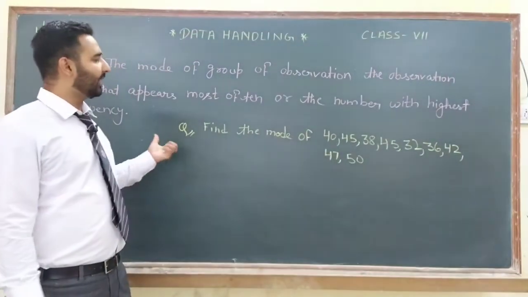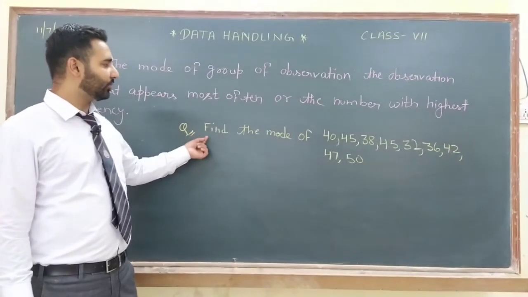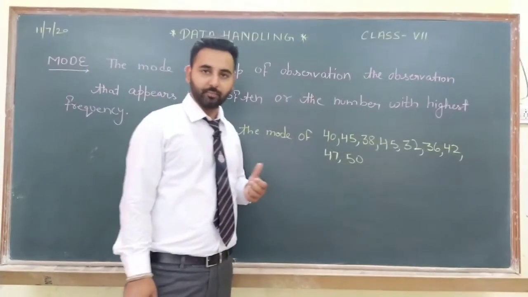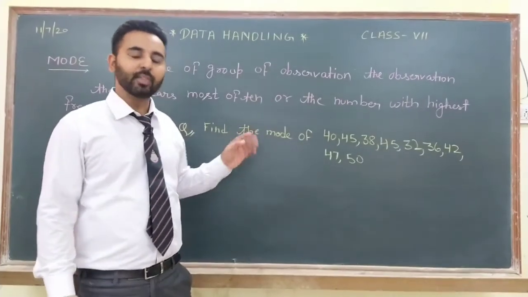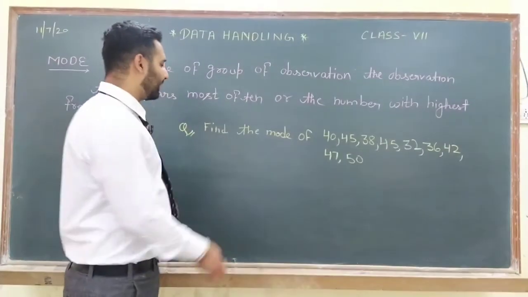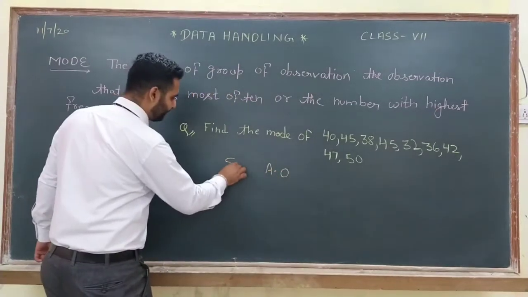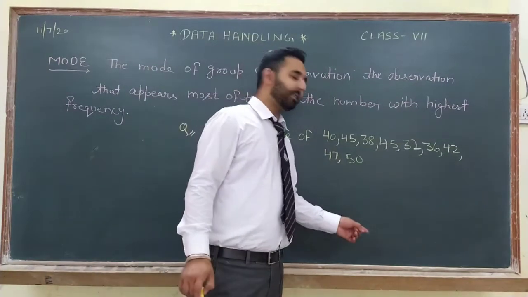Now let us see how to find it out. I am taking one example. Here the question says find the mode of this group of data. Here also we will use the first step of median, that is, arrange the data in ascending order. So in the first step we write all the data in ascending order.